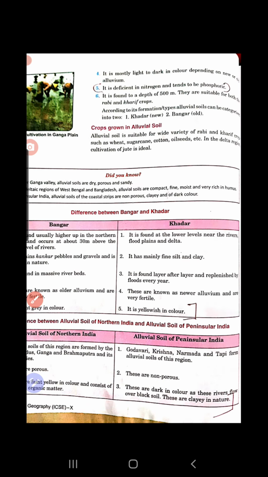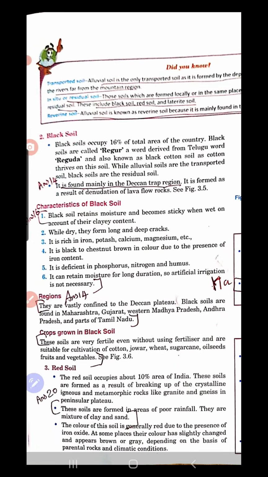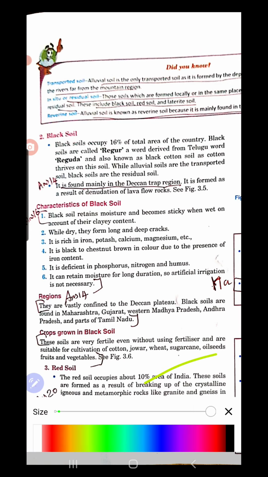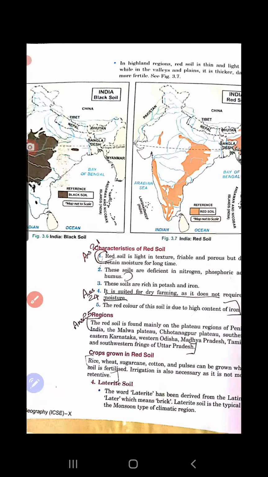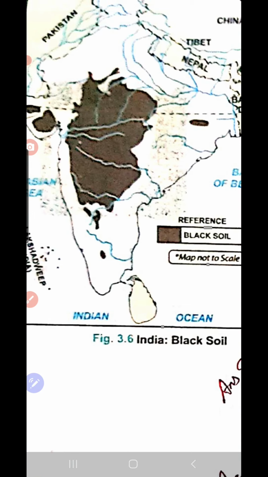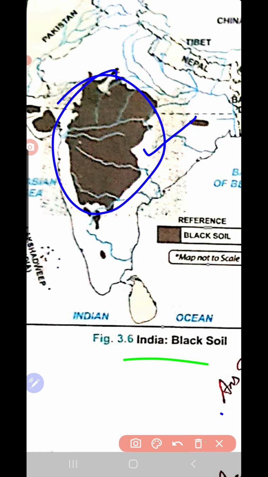And the next page we discuss. Yes, the transported soil, all that is given in the box you need to learn. Then black soil, as I told you, is mainly formed out of igneous rocks. So they are black in color, so they are known as Regur. Black soil is also called Regur soil. It is mainly found in the Deccan Trap region. So where is the black soil in the map? You can see here, Deccan Trap. This is the Deccan region where the black soil is found. Clear?